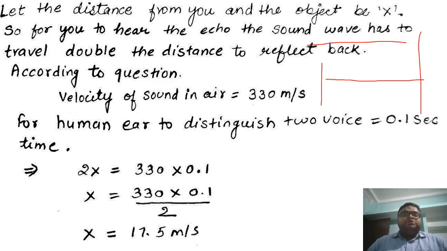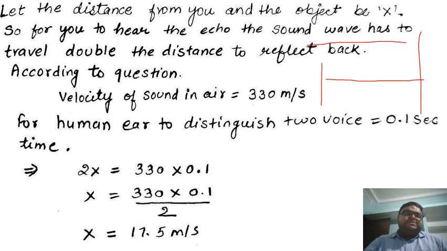So according to the question, we have taken the velocity here as 330 meters per second for the sake of simplicity, the speed of sound in air. So we can equate the distance the sound will travel as 2x, right? So distance will be 330 into 0.1, right?